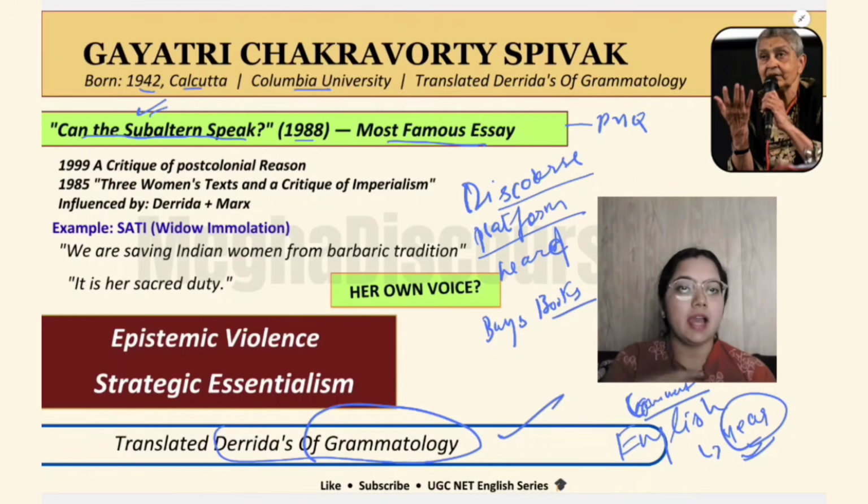It is the I who is writing. I will modify some of the things. So that is not a first-hand experience. So this is: can subaltern even speak?